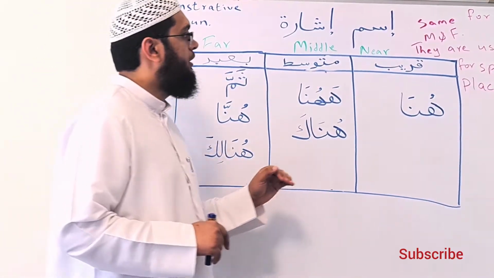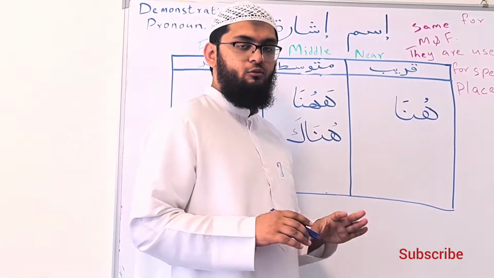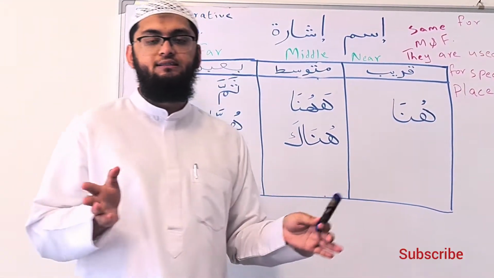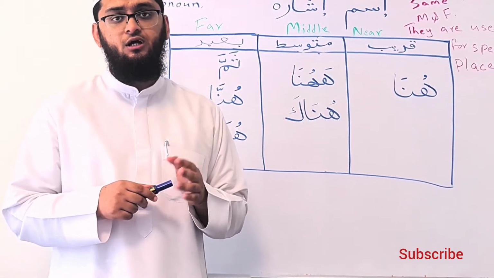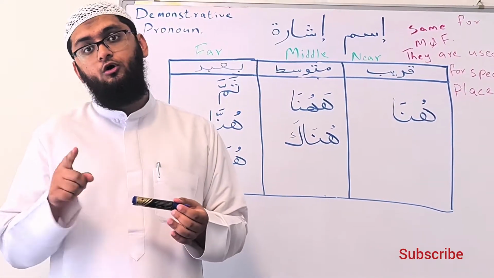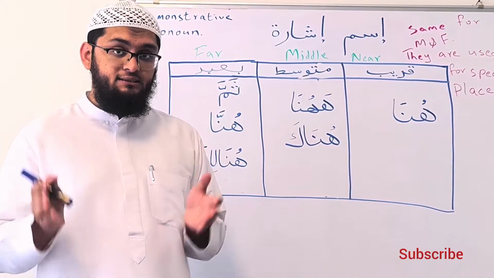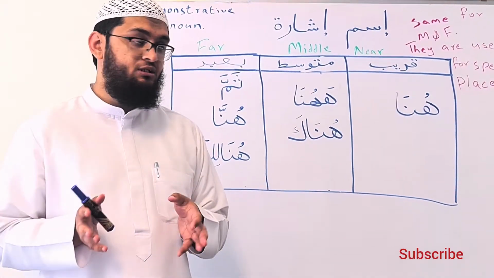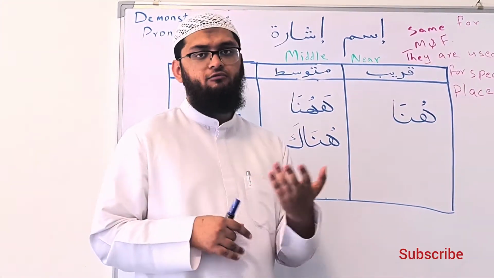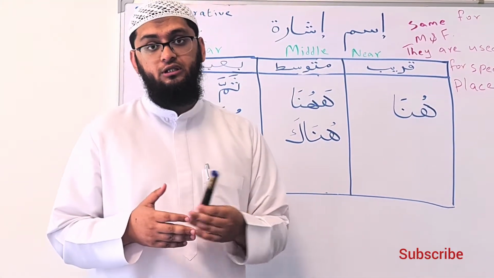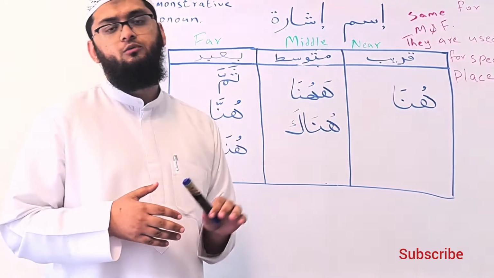Now, for the Qareeb, although we have many words that indicate Qareeb, and they are used for specific people or specific things and only on proper nouns, to summarize and bring it onto one page, this one is widely used: huna. You might have heard this in the language or in texts from the Arabs.